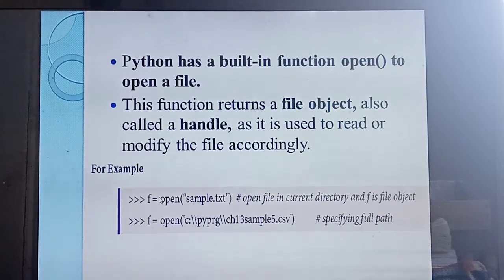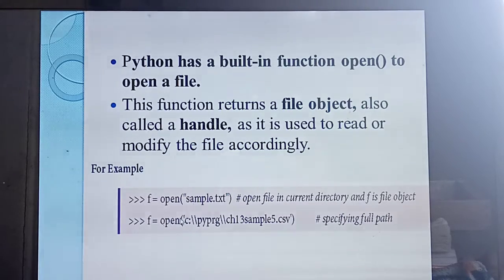2 methods are there to open a file. Listen. First, f = open('sample.txt'). What's the meaning? You are opening a file. Which file? Text file sample.txt. That is open(). You are opening a file from the directory or from the folder or from your drive. Immediately it will return a file object. What's the name of the file object? f. Understood? Directly you can give f = open('sample.txt'). That means it will open a file from your folder or directory or drive.